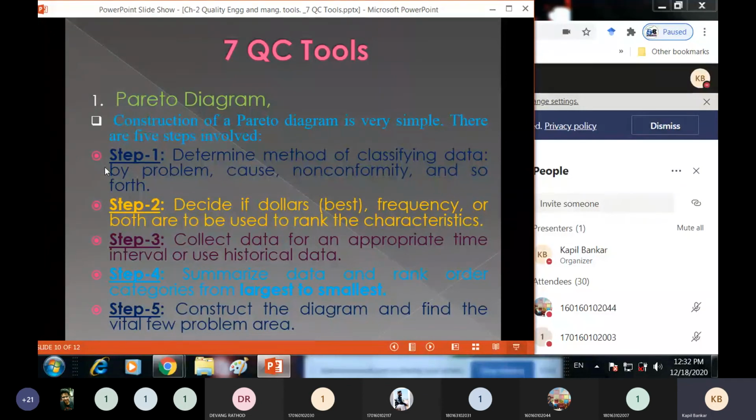Step number 4: summarize the data and rank order categories from largest to smallest. This is very important. Once you decide your data, your frequency, and which method to collect the data, you have to summarize your data from largest to smallest and arrange it from left side to right side. Step number 5: construct the diagram and find the vital few problem areas. Once you construct the diagram, you can easily identify which ones are the vital few problems.